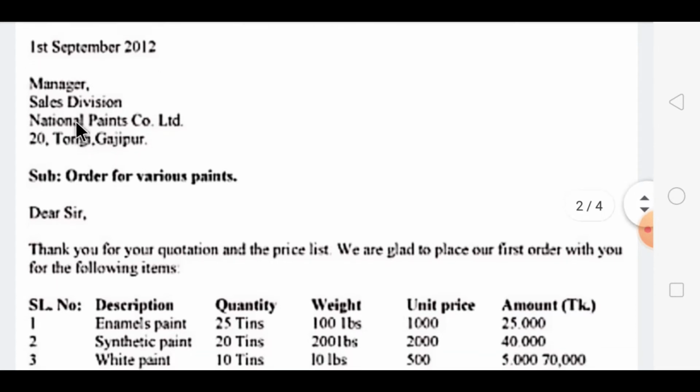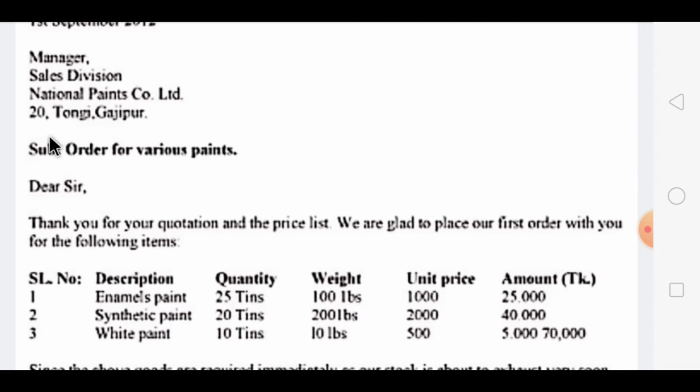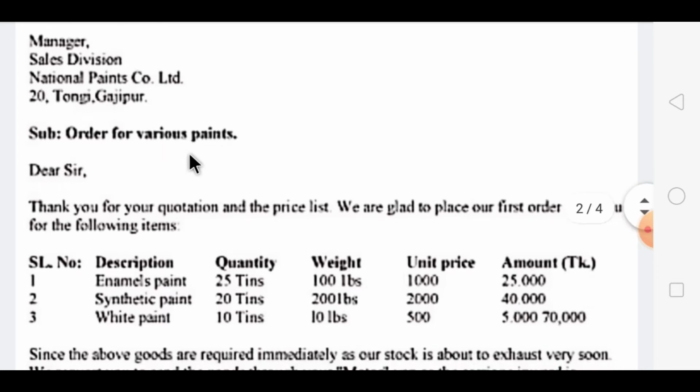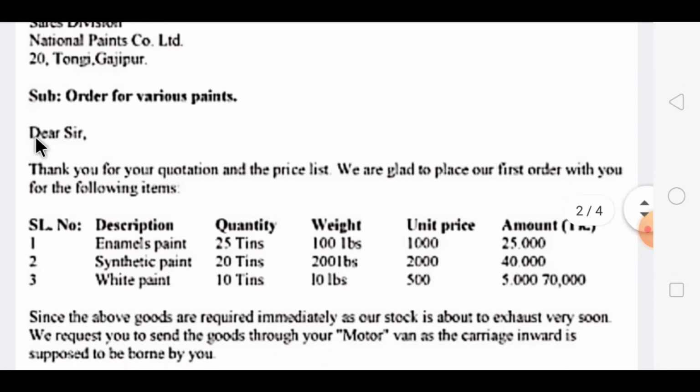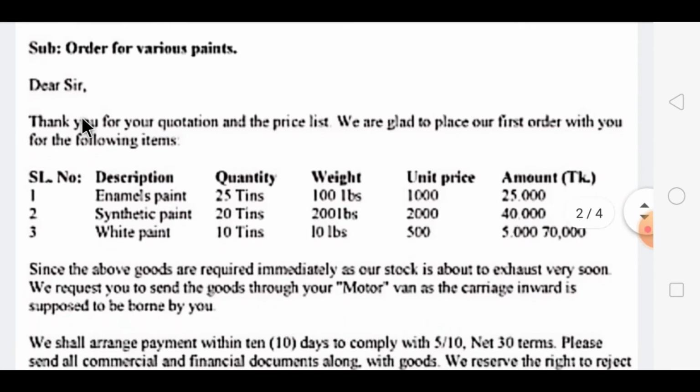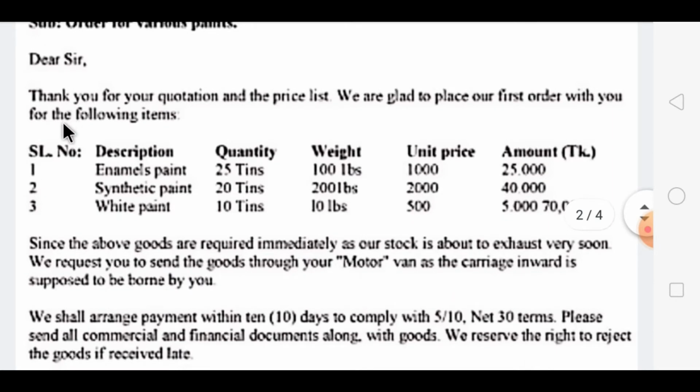After writing the receiver's address, the main part is the subject. Why you are writing the letter, you have to mention that subject here. That is: order for various paints. Then after that the salutation part comes: Dear sir. Now it follows with the first paragraph, the introductory paragraph.